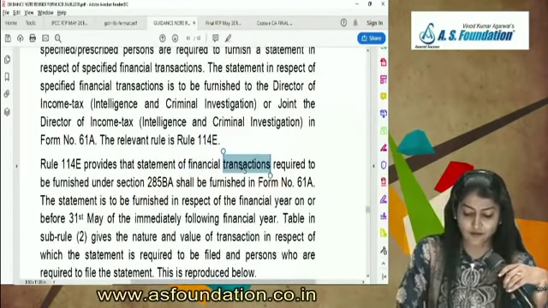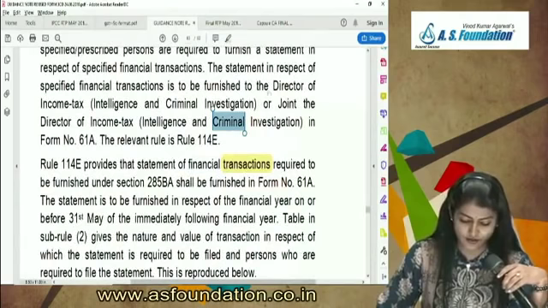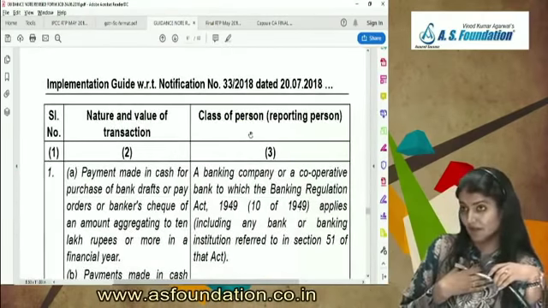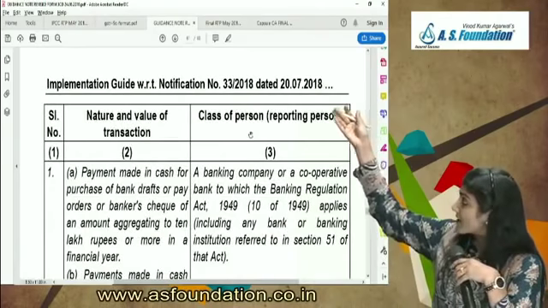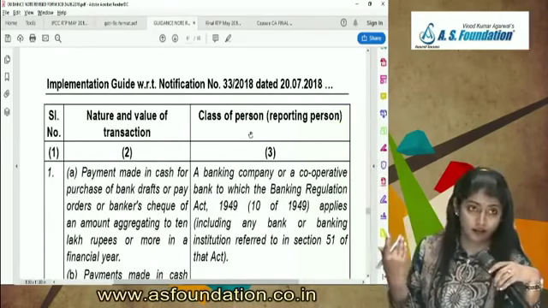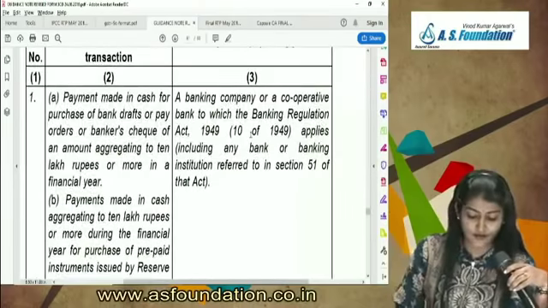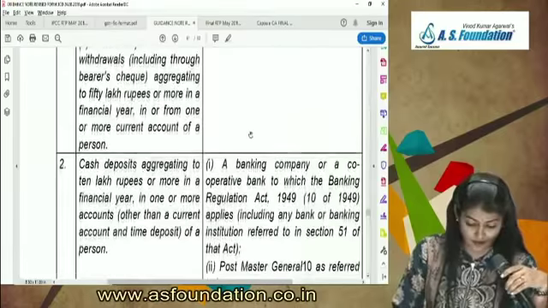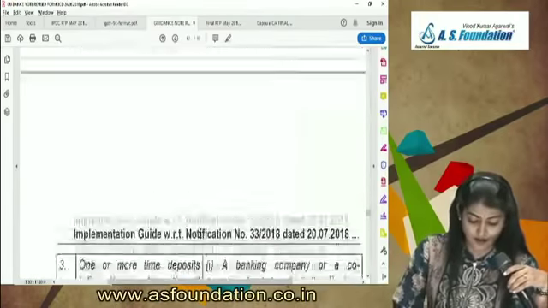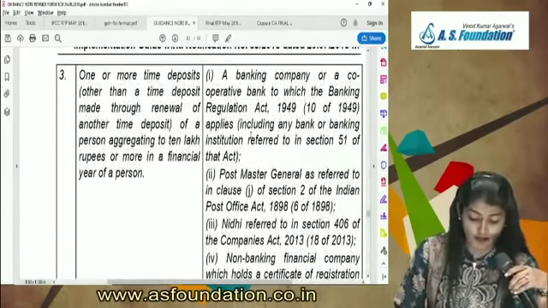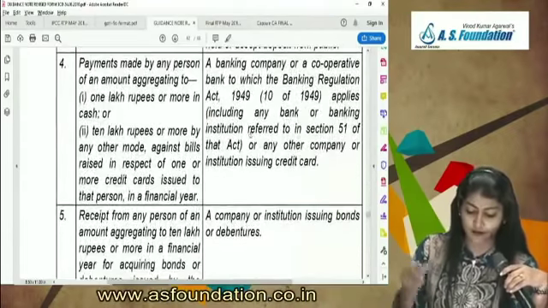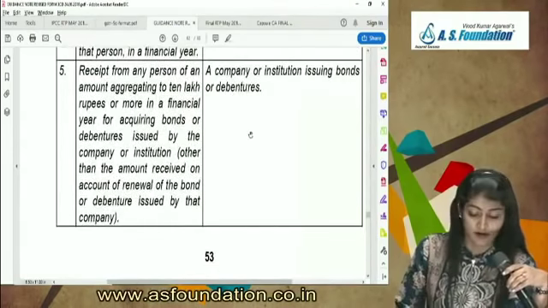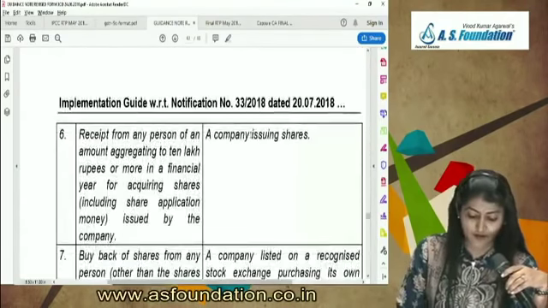So what did I tell you? It is mainly for the specified financial transactions. And what does it say? These are the examples of the transaction. There is such a big list of examples over there: the nature and value of transaction and the class of person. Payments made in cash for purchase of bank drafts or pay orders, cash deposits aggregating to 10 lakh rupees or more, one or more time deposits of persons exceeding 10 lakh rupees, payments made to a person aggregating 1 lakh rupees or more in cash. These are all the specified financial transactions.